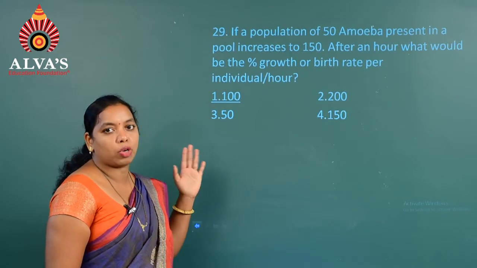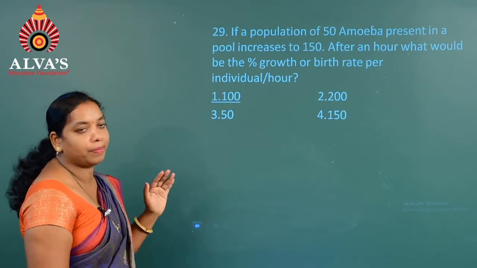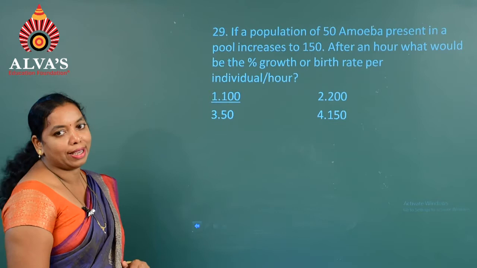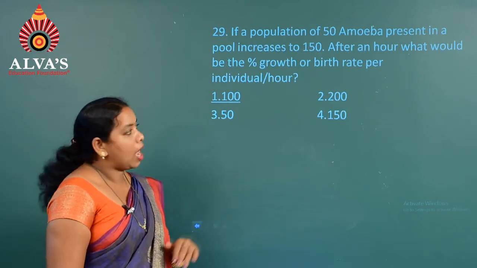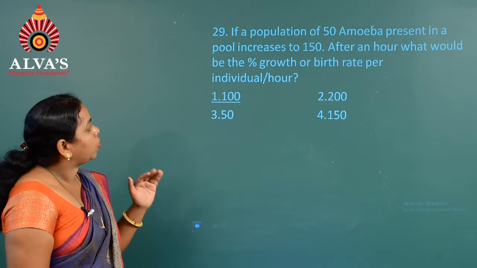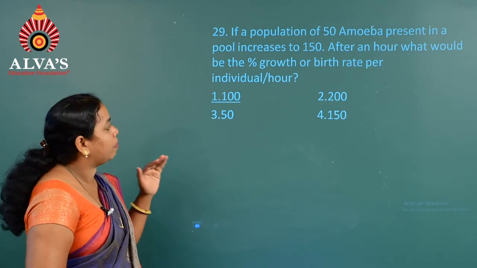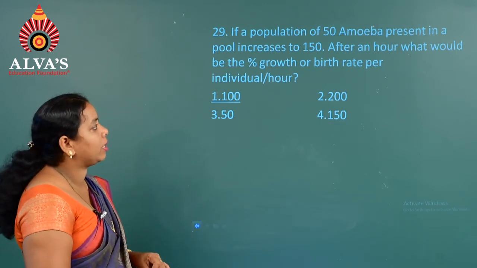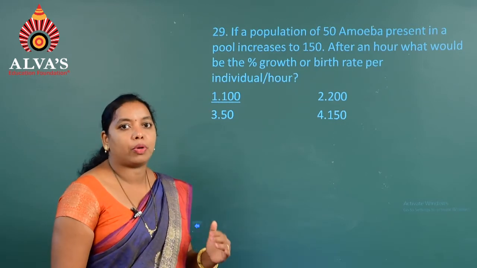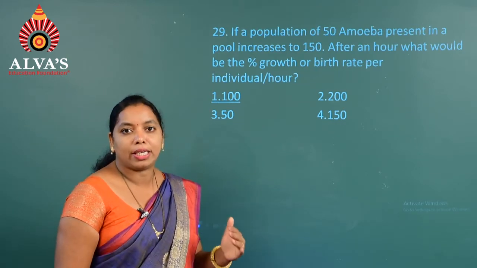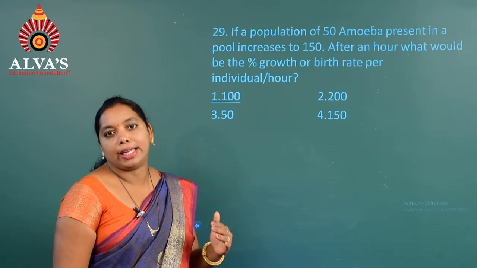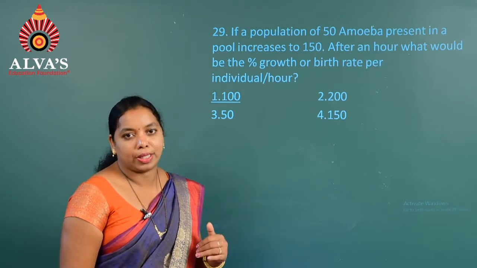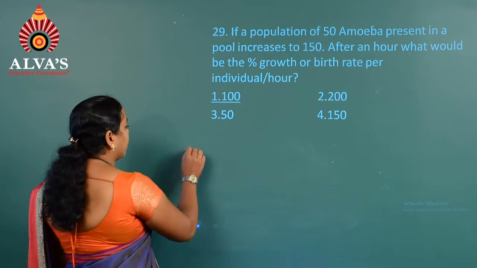Moving on to the next question, that is question number 29. If a population of 50 amoeba present in a pool increases to 150 after an hour, what would be the percentage growth or birth rate per individual per hour? So here, to calculate this birth rate or death rate, we have to consider the number of individuals in a given area, where there will be birth rate as well as death rate. So if you want to calculate birth rate, first we have to consider birth rate is equal to